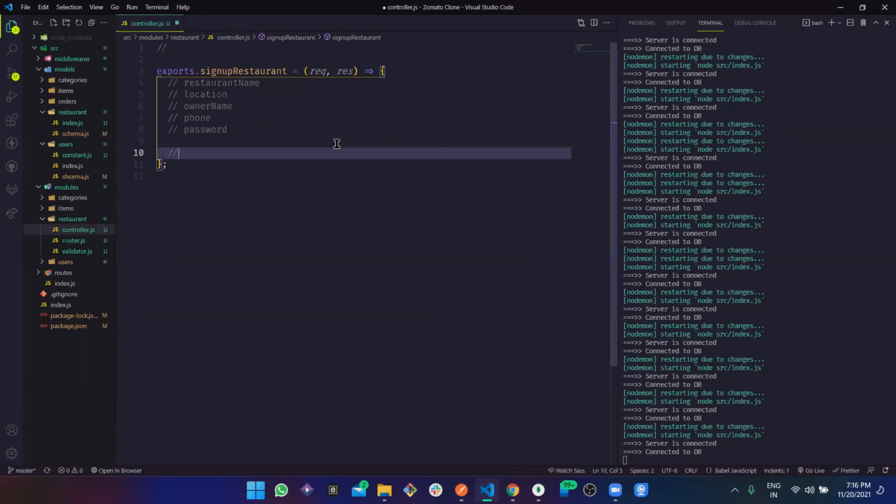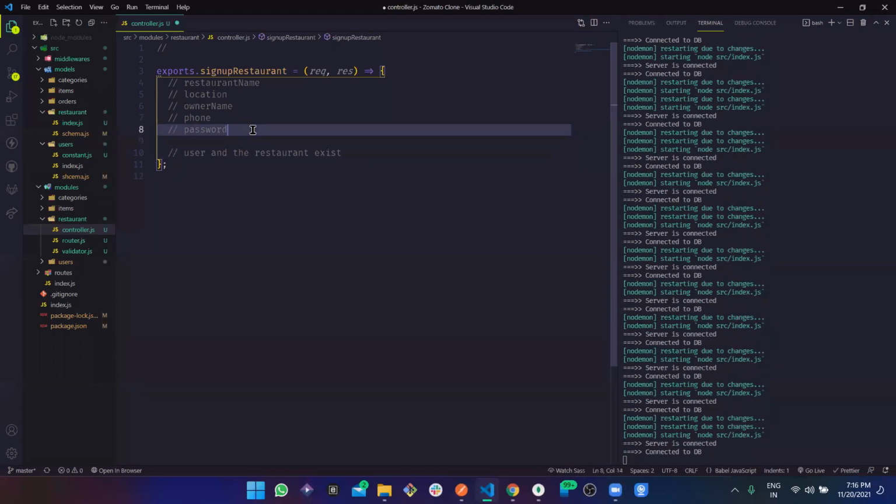So let's define our action, what we are going to do. Firstly, the validation is there. We'll check that the user and the restaurant exist or not.